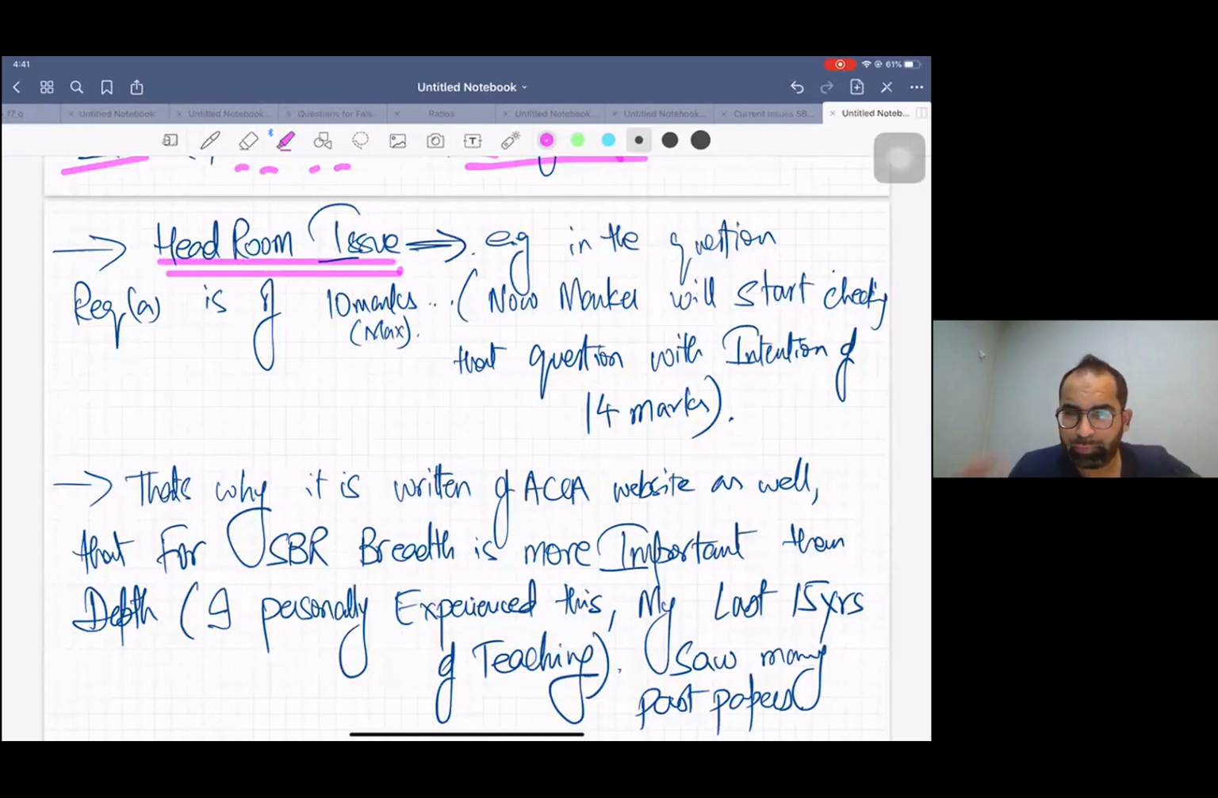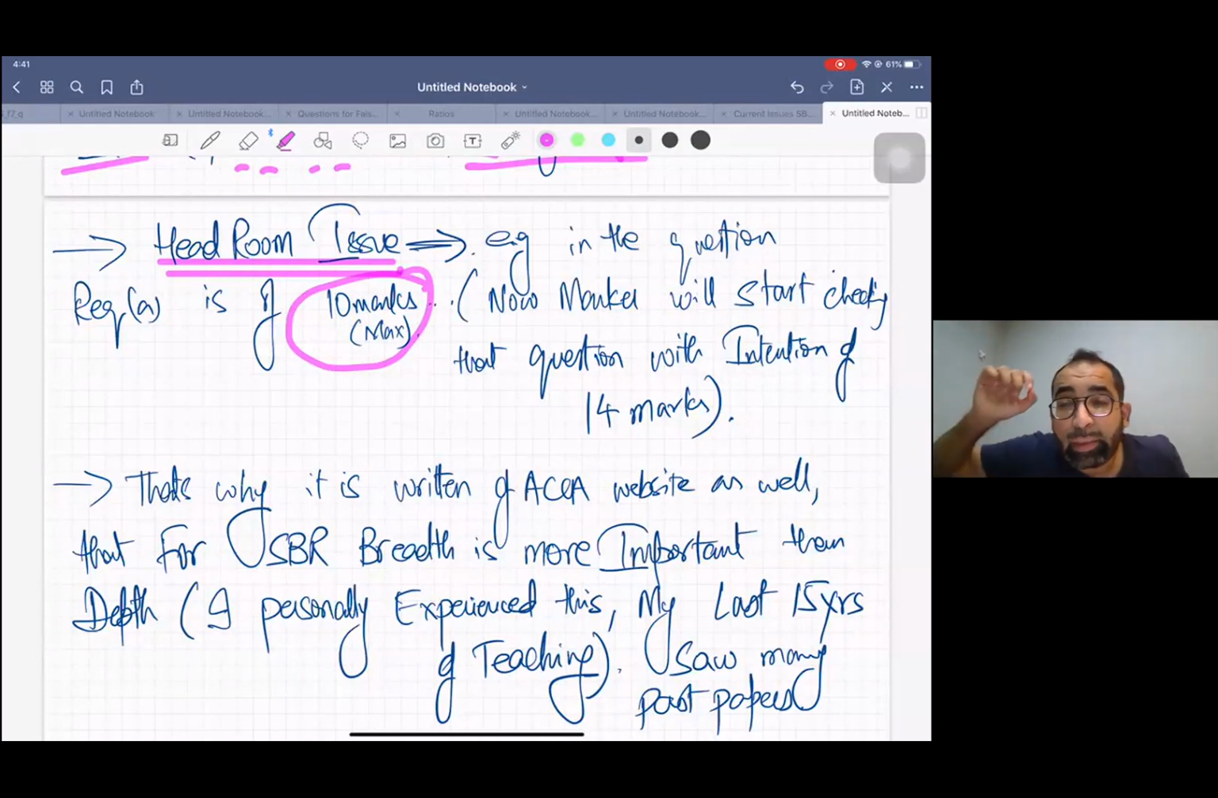What is the headroom issue? Just think. You have a question paper with one requirement, requirement A, and it is written that it is of 10 marks. This 10 marks means the maximum marks you can get from this question is 10 marks.